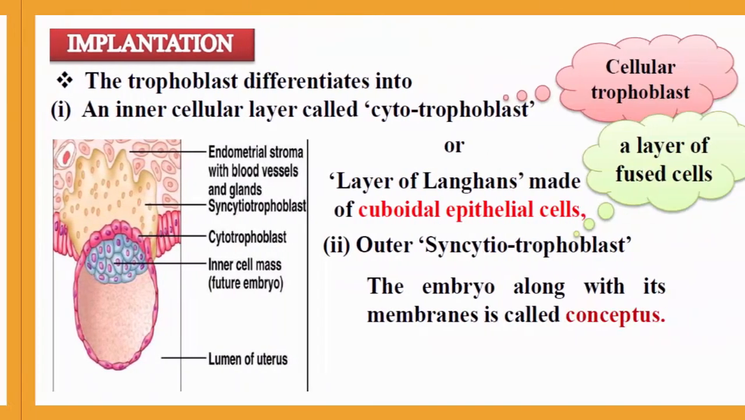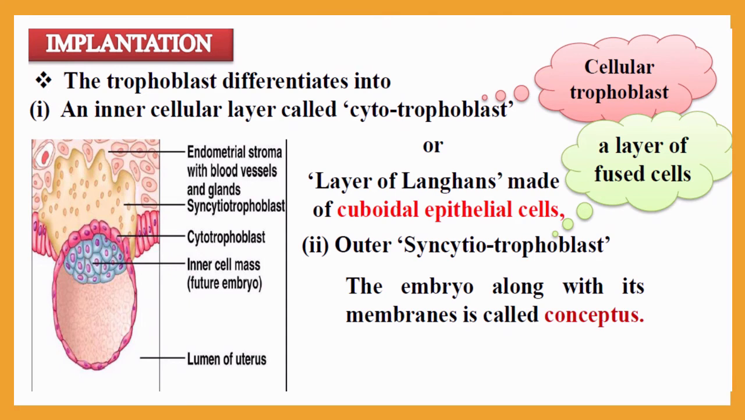Now, the trophoblast will differentiate into two structures. Let me go through them one after another. First of all, it will differentiate into the inner cellular layer, called the cytotrophoblast, which is also considered the cellular trophoblast. The specific name for that is the layer of Langhans, which is made up of cuboidal epithelial cells. So be very clear: the layer of Langhans is a differentiation of the trophoblast, nothing else. The second differentiated structure from the trophoblast is the outer syncytiotrophoblast, which is a layer of fused cells. Here you can see that layer of fused cells. The whole embryo along with its membranes is called the conceptus.